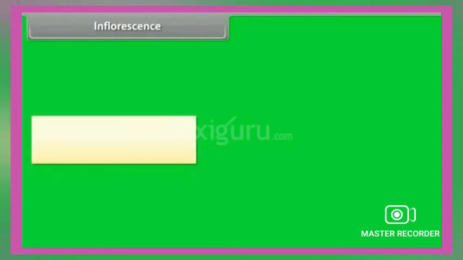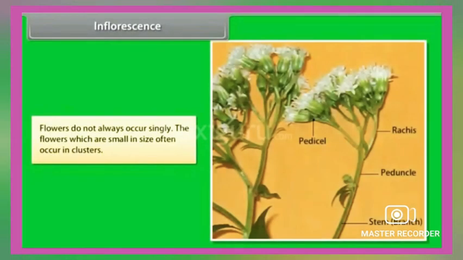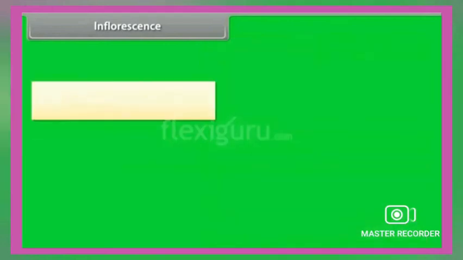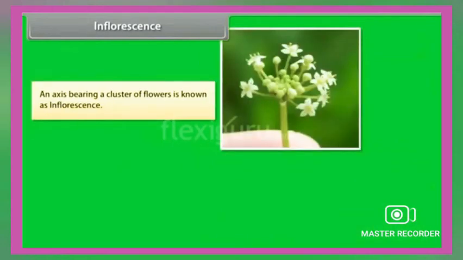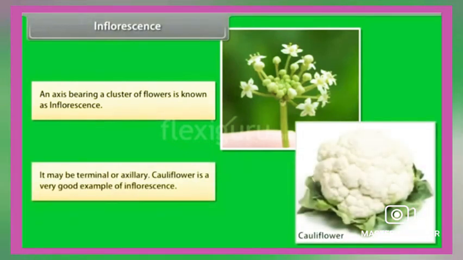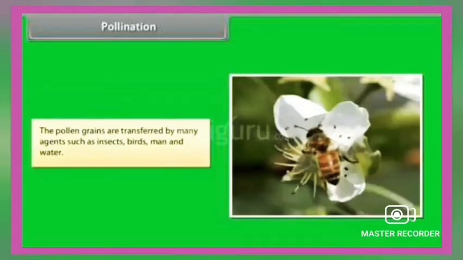What is meant by inflorescence? Flowers do not always occur singly. The flowers, which are small in size, often occur in clusters, and this is called inflorescence. An axis bearing a cluster of flowers is known as inflorescence. It may be terminal or axillary. Cauliflower is a very good example of inflorescence.